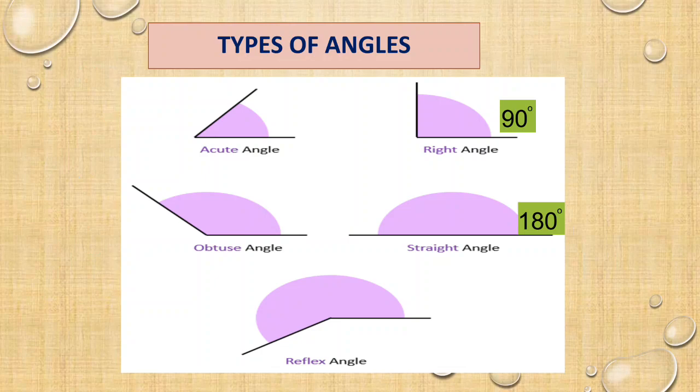Next, 180 degree is a straight angle. More than 180 degree is a reflex angle. After the straight angle, if it is moved further, it will come below and form a reflex angle.